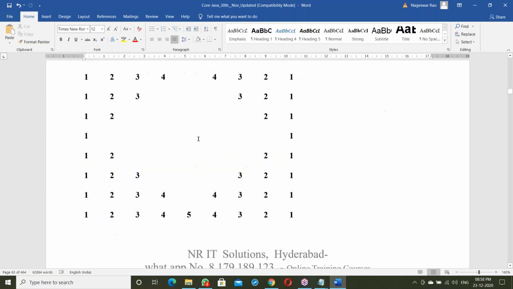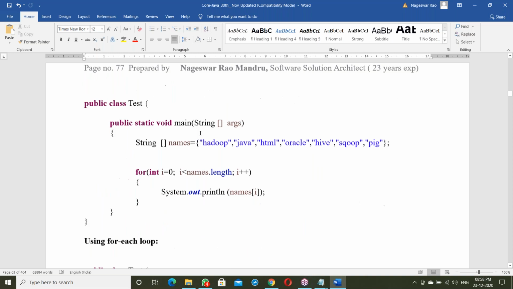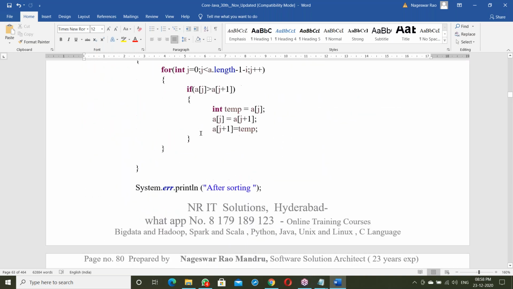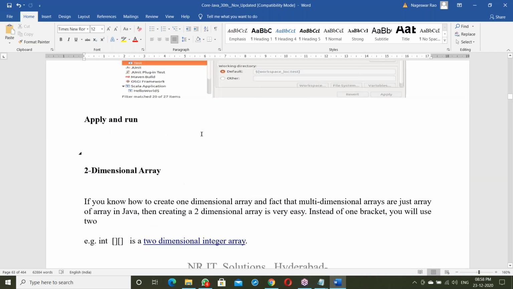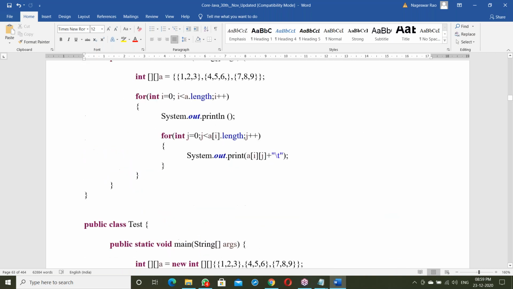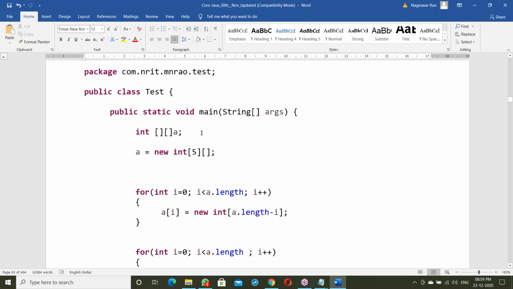Yes, arrays and all this, including internal concepts, how Java is working internally, how the JVM is working internally. Okay. Yes, one second, after finishing the topic here. Yes, including memory management and all this.